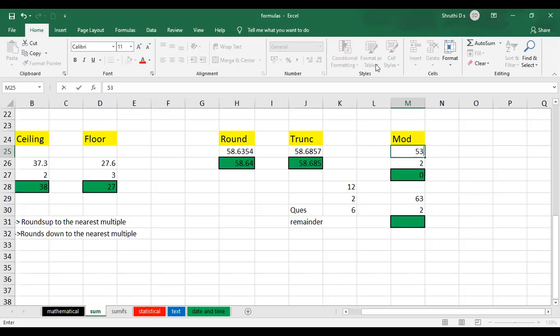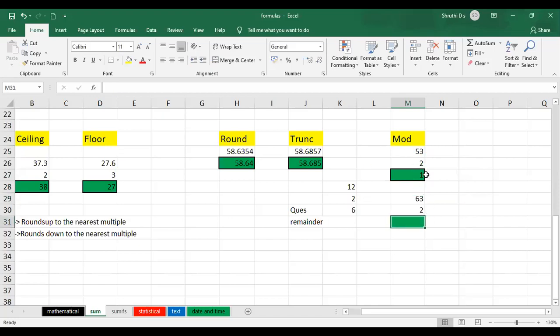I'm not talking about the quotient, okay? It is just the remainder that we have to get. 53 divided by 2 will be 1, right? So only 1. See, if I just give the number, I didn't select, yeah. So it changed to 1. So like this, here also 63 by 2, you'll be getting it as 1 only.